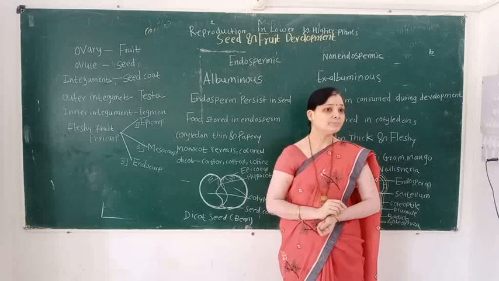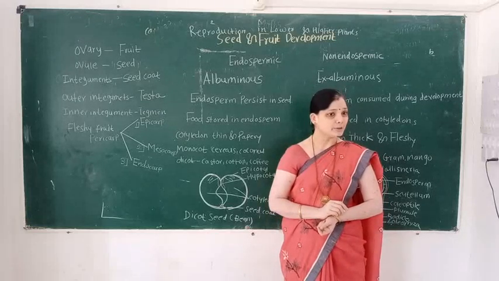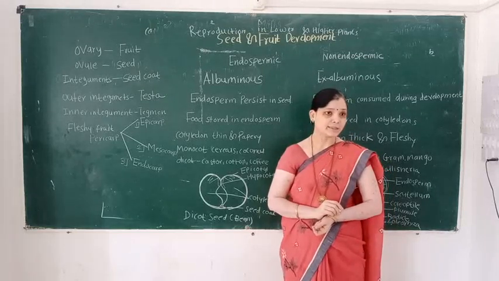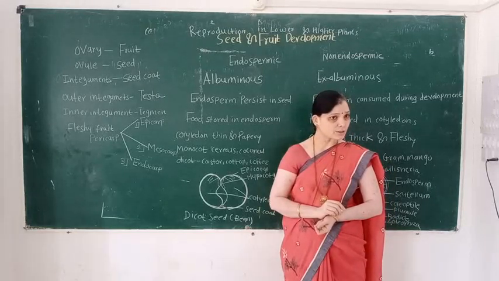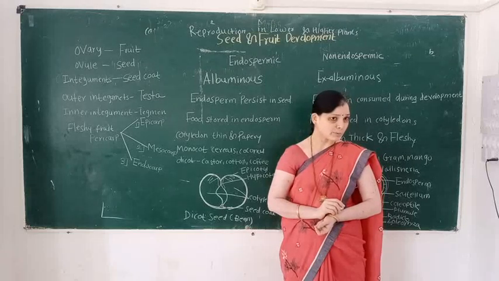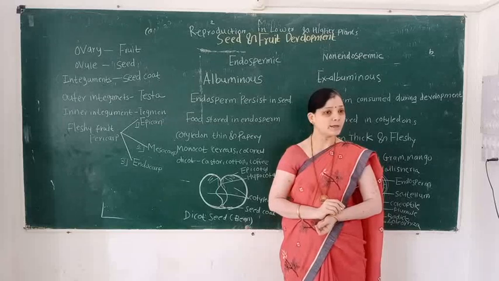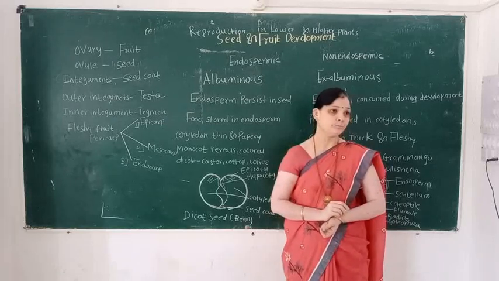Then the ovule gets converted into the seeds. Integuments get converted into the seed coat. In angiospermic plants, generally two integuments are present.